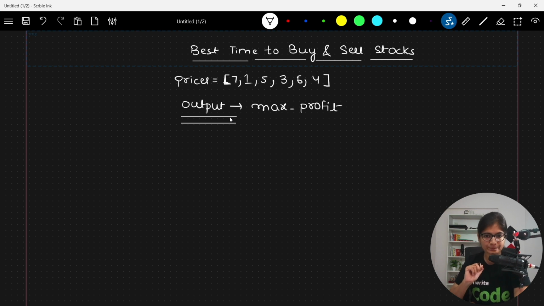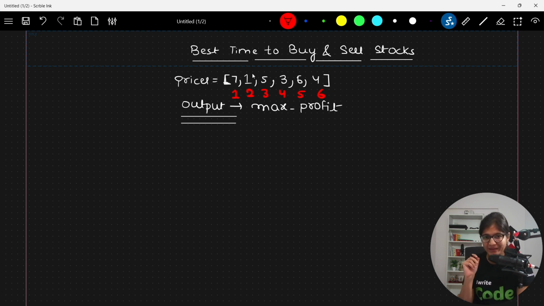If you observe this very carefully, what do you think should be the output? Here, on the first day, this is day 1. I'm not talking about indexes, I am saying day 1, day 2, day 3, day 4, day 5 and day 6. On day 1, if any stock X is of rupees 7, then after day 1 the stock price will keep on reducing. So the person will not take much benefit if he buys the stock at day 1. At day 2, the price of the stock is 1.